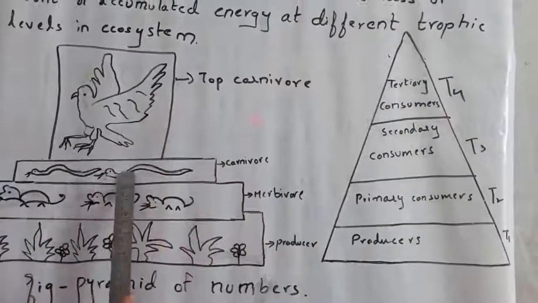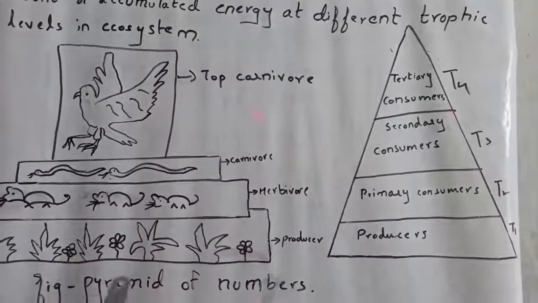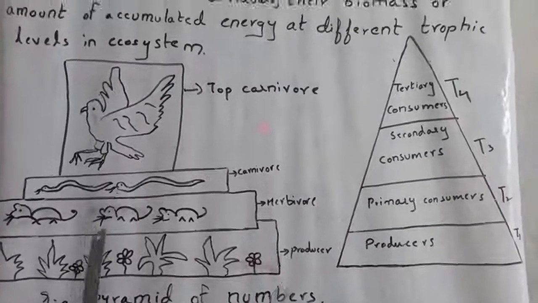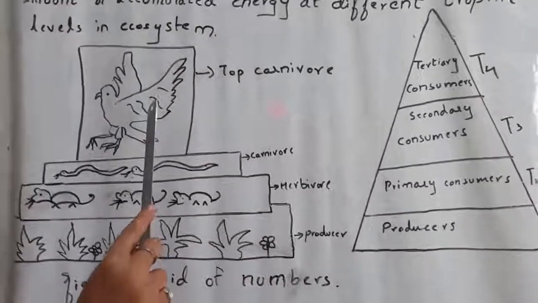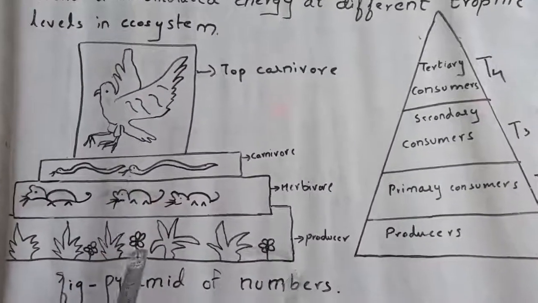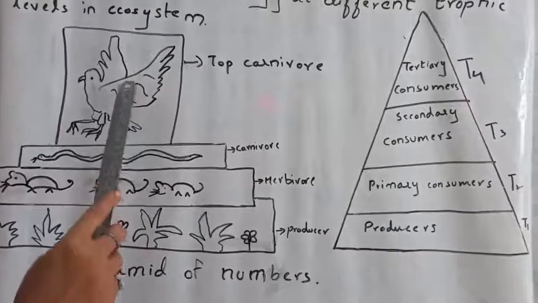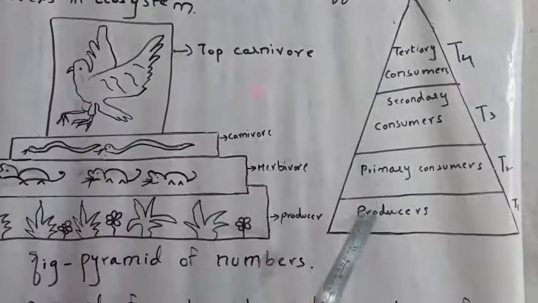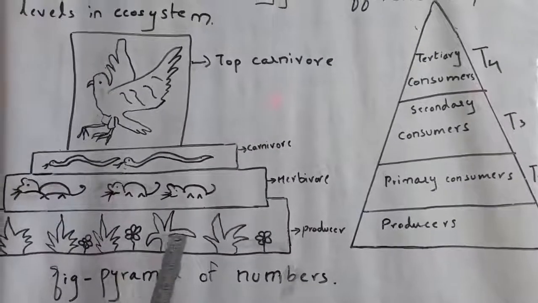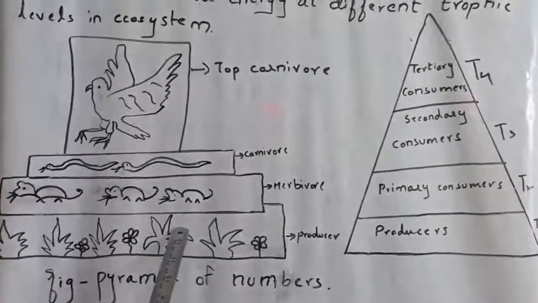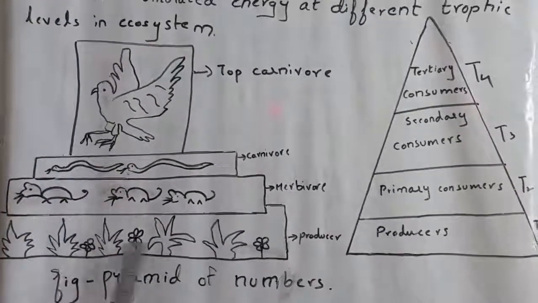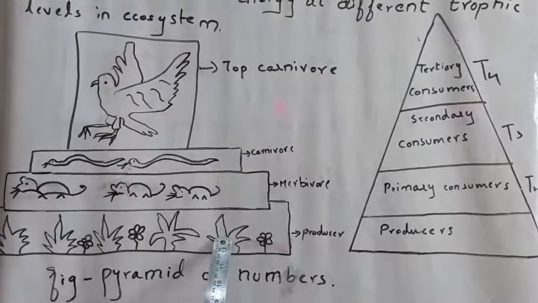Example, hog. So first, the pyramid of numbers shows the number of individuals at each trophic level in a food chain. Producers form the first trophic level and the base of the ecosystem.